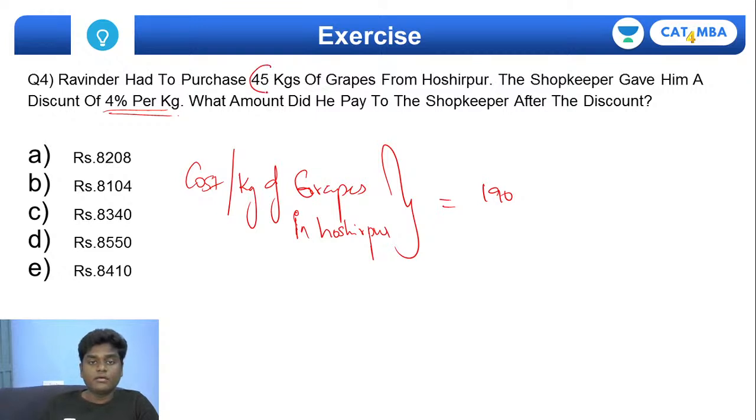He is buying 45 kgs. Okay, now listen carefully. Per kg, the shopkeeper gives a discount of 4%. The shopkeeper per kg gives a discount of 4%, which means it is very clear that you need to find what 4% of 190 is, right? How much will it be?